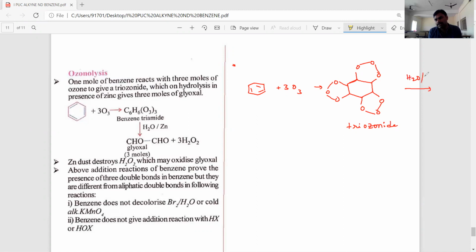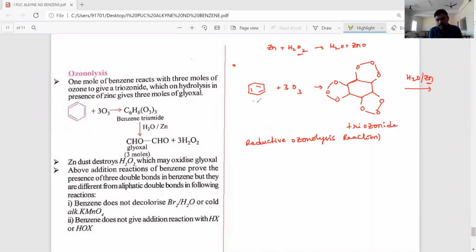This triozonide further undergoes hydrolysis. We are doing hydrolysis in the presence of zinc metal. Why are we taking zinc metal, dear students? The zinc reduces the byproduct H2O2 into water and zinc oxide. That's why, to prevent further oxidation, we are doing hydrolysis in the presence of zinc metal. That is called reductive ozonolysis reaction.